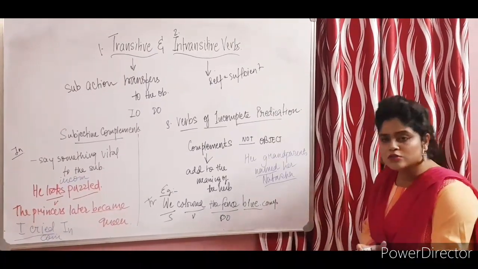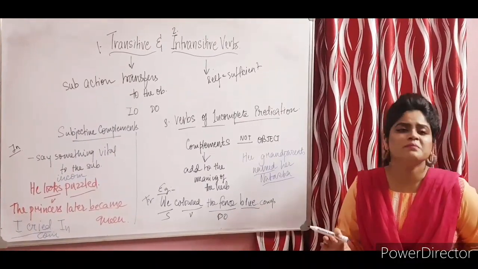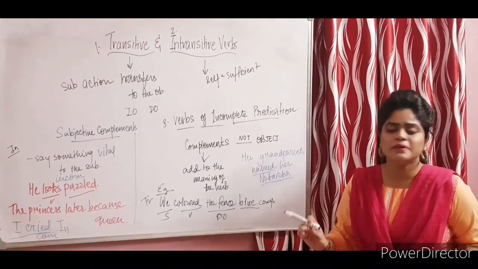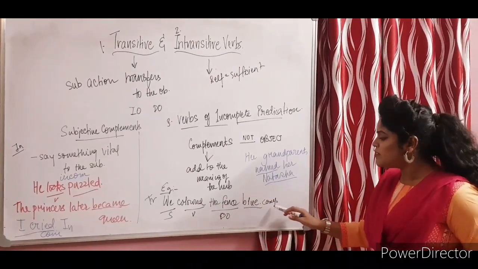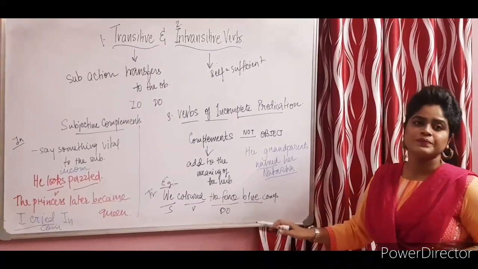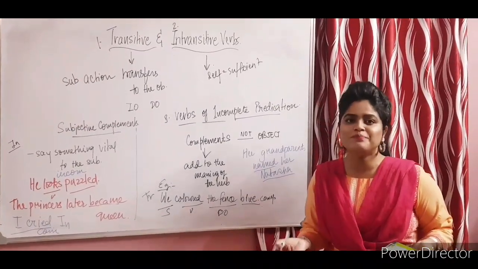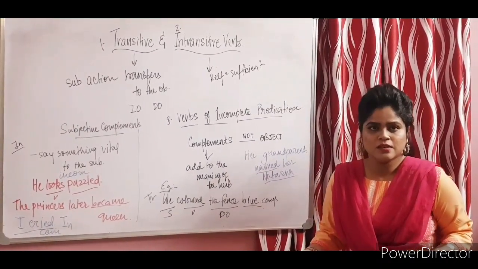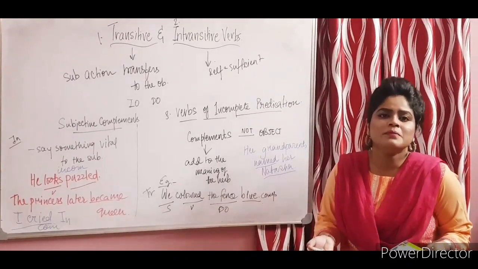Now, there are also other kinds of transitive verbs that do not need any complement to complete their meaning. For example, look at this sentence. We colored the fence. Blue over here is the complement. This is an extra information given. If I would have said we colored the fence, that would have also made perfect sense. We didn't need another complement to convey the full meaning.